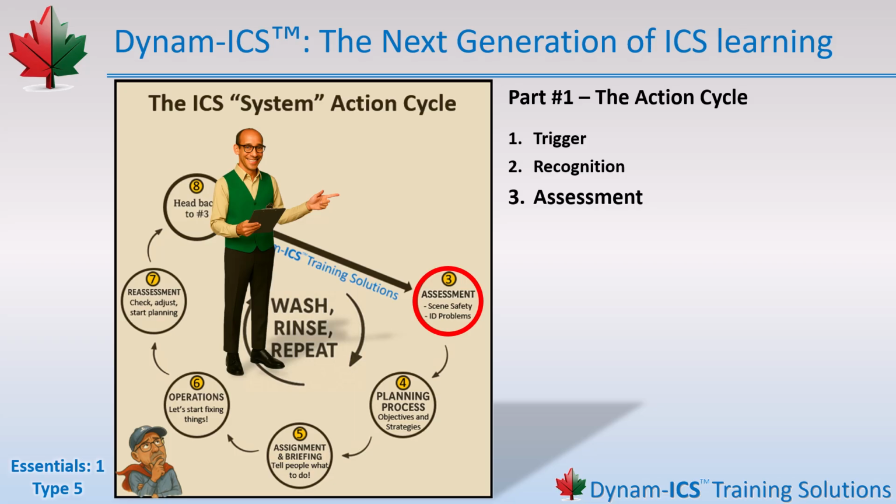3, identify all the problems. This is your size up. Your job is to identify every problem that needs to be fixed. The trigger itself. Any problems the trigger caused. Any problems the trigger could cause if left alone. And even though we say your job, that's because you're running the show. It does not mean you do everything yourself. Use the people and resources you have on hand, as long as it's safe to do so.